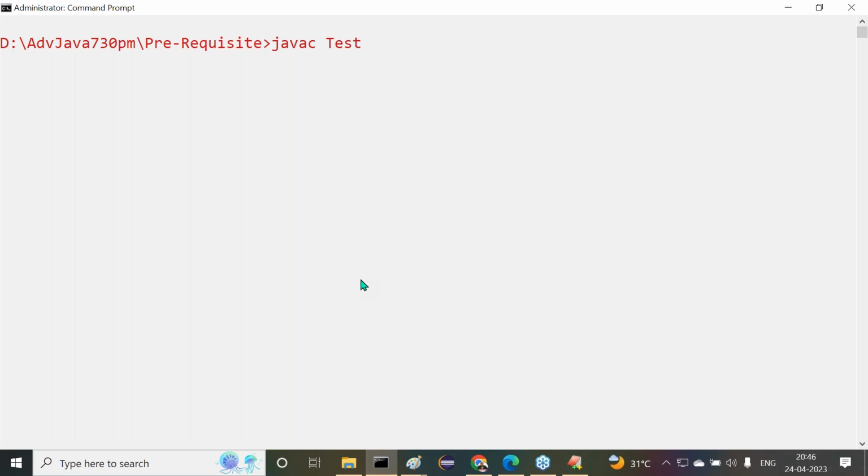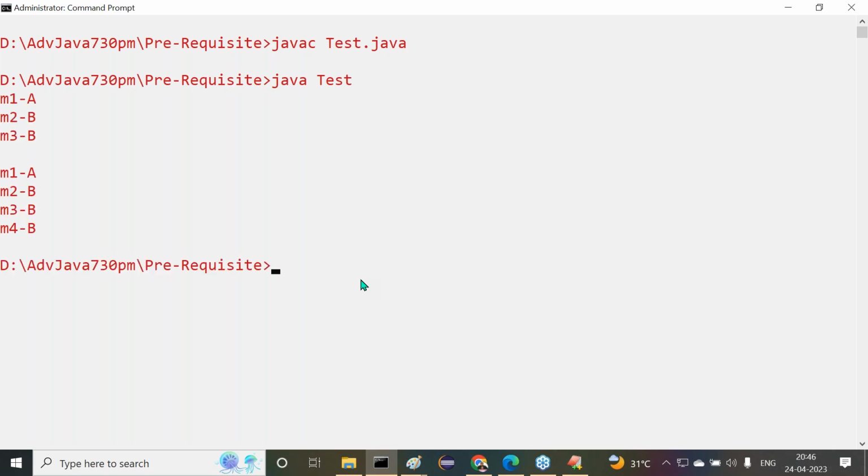Java C test.java. Compiled successfully. Java test. Here we are getting the required outputs. Clear or not? That's enough.